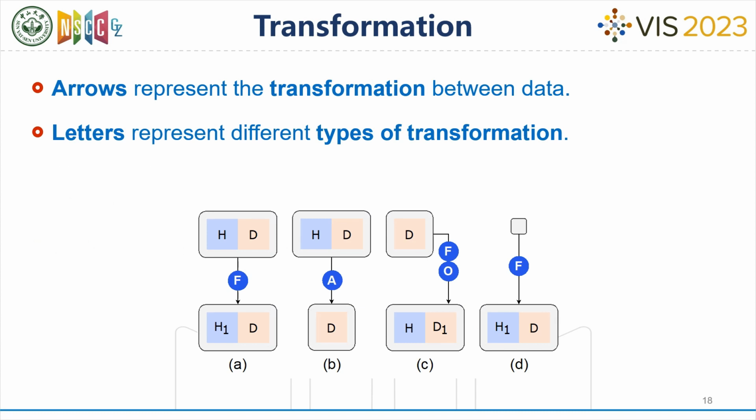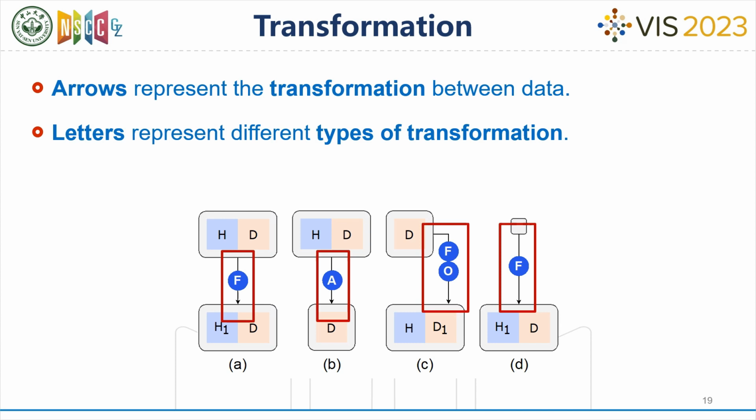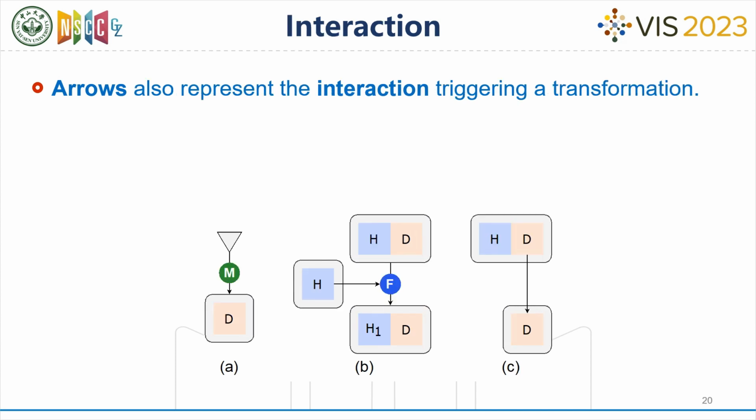We use arrows with icons to represent the transformation between data. Different letters on the icons denote different types of transformations. Specifically, the filter transformation refers to selecting a subset of data along a certain dimension. We use a different type of arrow to represent the interactions in the interface.